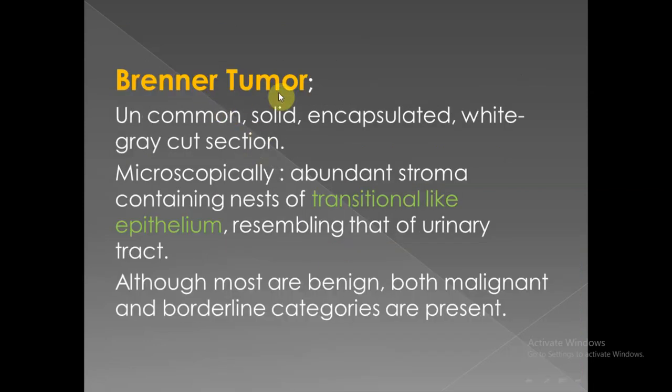Brenner tumor, characteristically, microscopically consists of transitional-like epithelium, resembling that of the urinary bladder. Although most are benign, both malignant and borderline types are seen. So we have benign Brenner, borderline Brenner, and malignant Brenner tumor. Commonly, this tumor shows microscopically transitional epithelium.